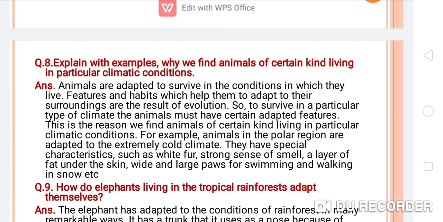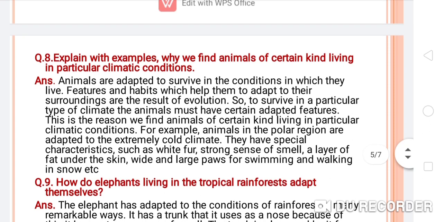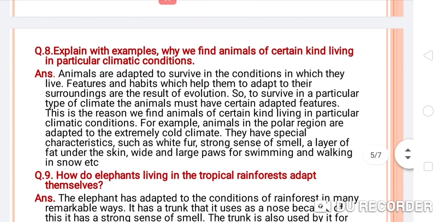Features and habits which help them to adapt to their surroundings are the result of evolution. So to survive in a particular type of climate, the animals must have certain adapted features. This is the reason we find animals of a certain kind living in particular climatic conditions.